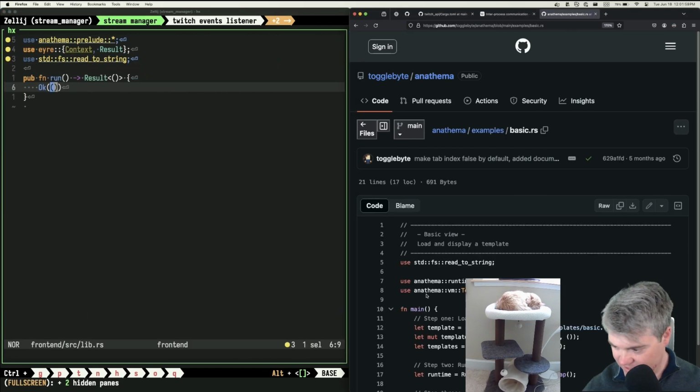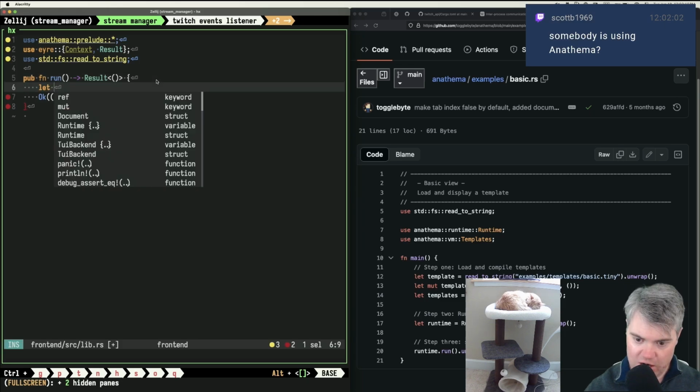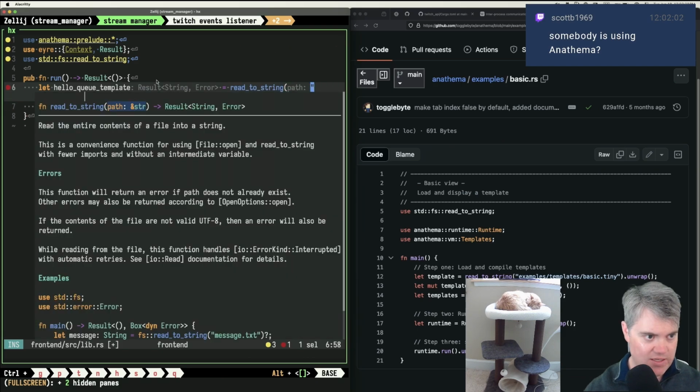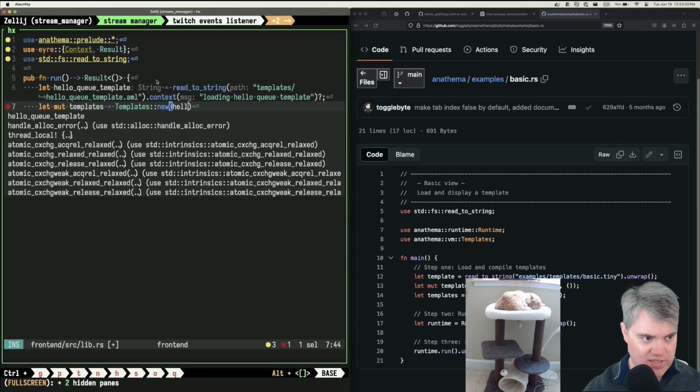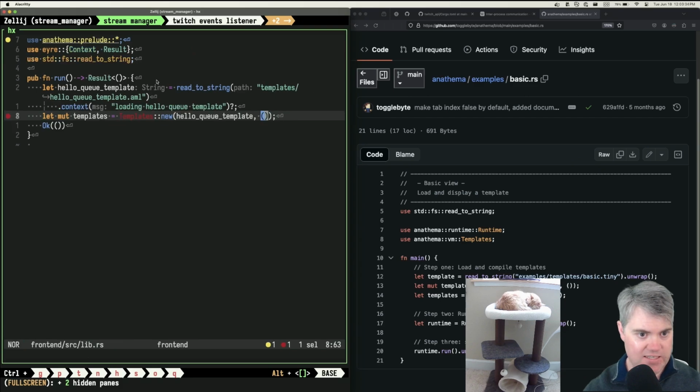Okay, so we'll start with basic. So step 1: load and compile the templates. So we want to load in our template, this can be a hello template equals string templates. Okay, we've got that. Then we create a new template. So we hand it the hello template and then no data for that template, I think is what it's trying to say. Or no tag for the template. Oh, you don't give me any help here. Cool. Yeah, nothing. Excellent. Oh, is it because you're not part of the prelude?